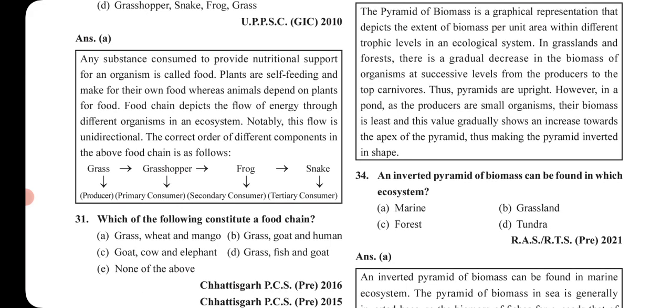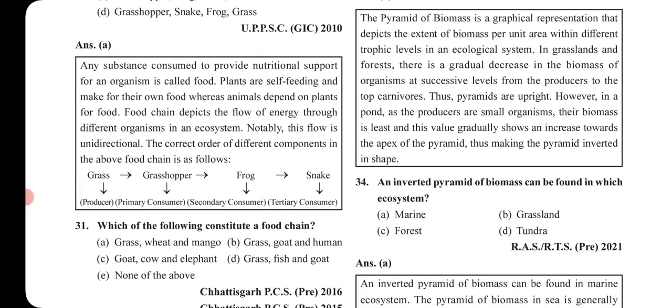In grasslands and forests, there is a gradual decrease in the biomass of organisms at successive levels from the producers to the top carnivores. Thus, pyramids are upright. However, in a pond, as the producers are small organisms, their biomass is least, and this value gradually increases towards the apex of the pyramid, thus making the pyramid inverted in shape. So, this is the right explanation.